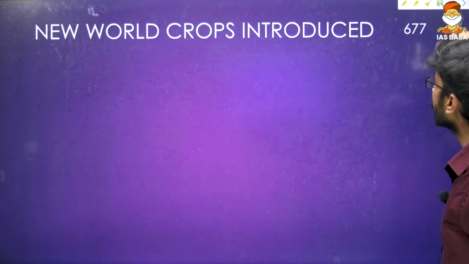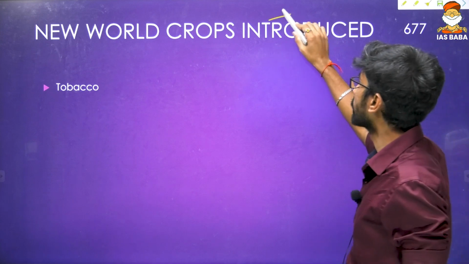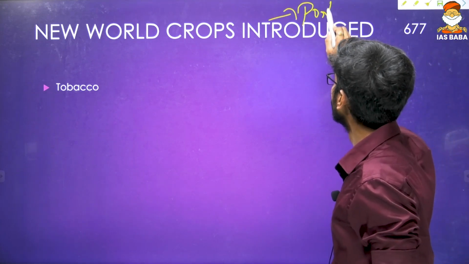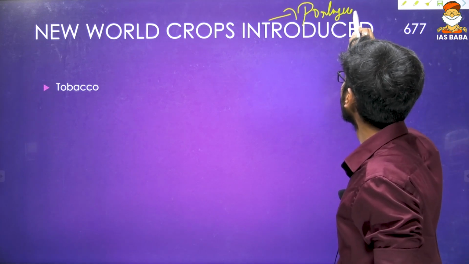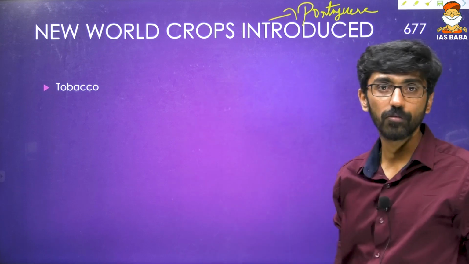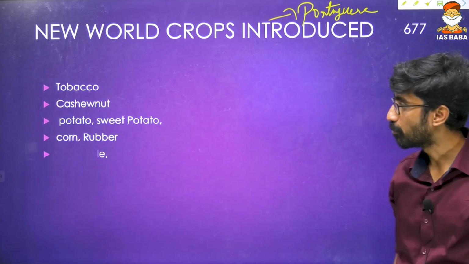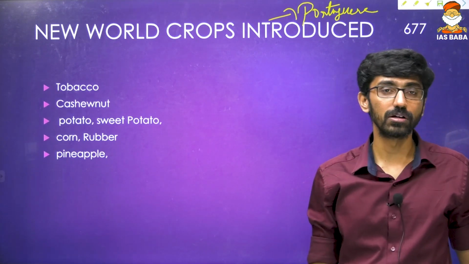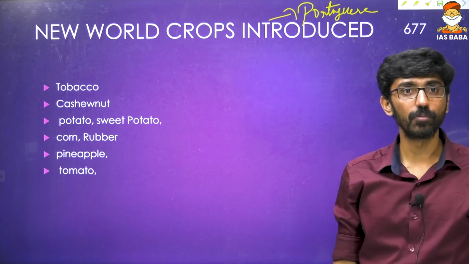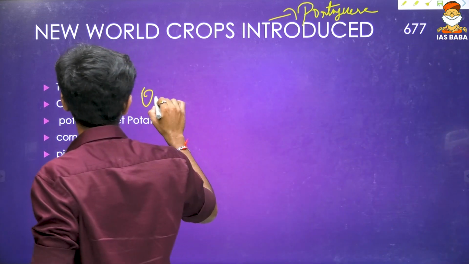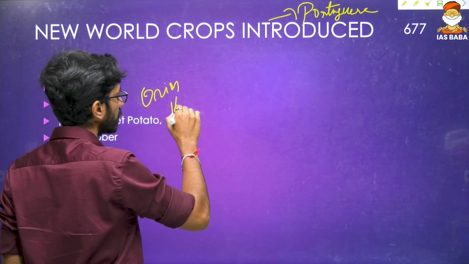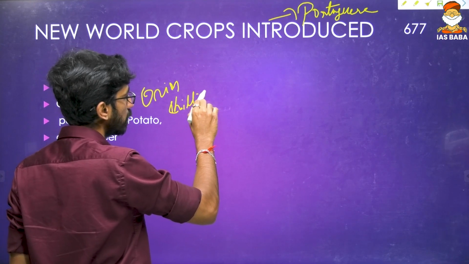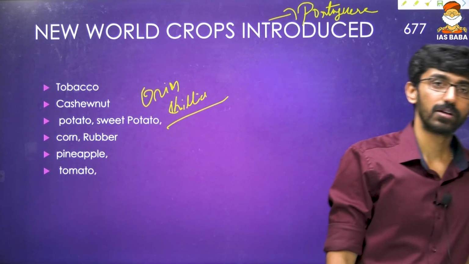So what are the new crops introduced particularly by the Portuguese? Tobacco was introduced, then cashew nut, potato, sweet potato, corn, rubber, pineapple, tomato. Then you can also talk about onion and chilies. So all these were introduced by the Portuguese.